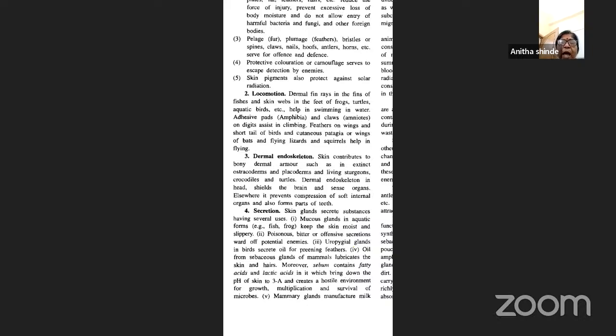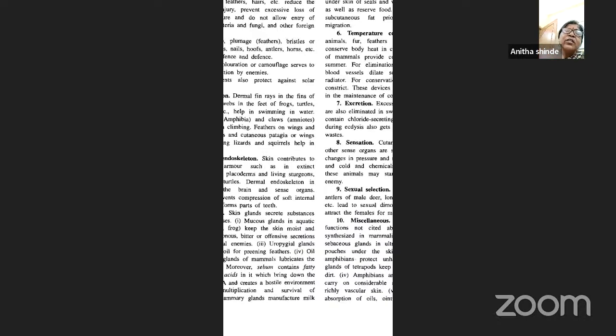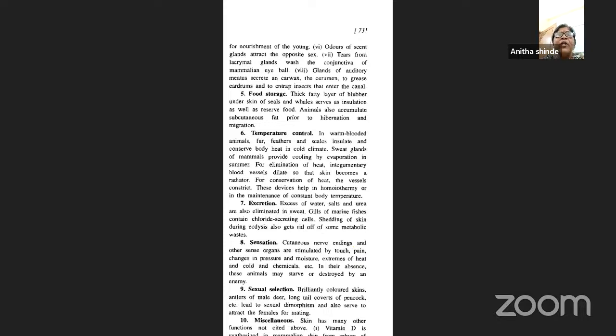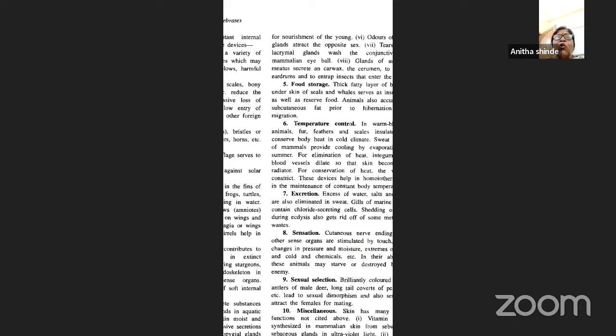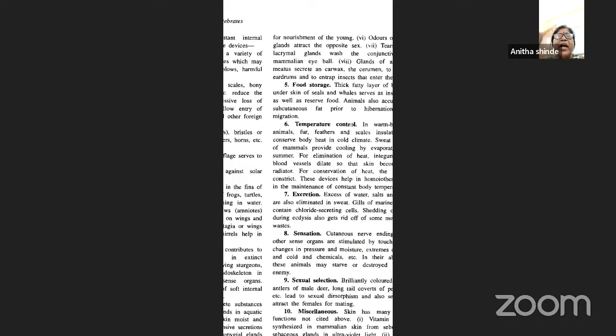Apart from these, you also have the secretions of the integument in the form of mammary glands. You all know the mammary glands are present in the mammals. So these mammary glands manufacture the milk for the nourishment of the young ones. So the mammary glands, what do they do? They provide nourishment for the young ones.